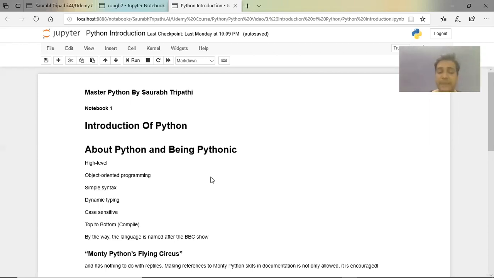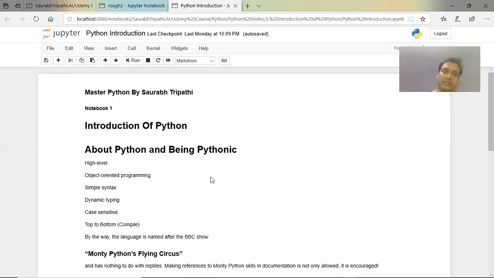Second, dynamic typing is there. In dynamic typing, we don't have to worry about providing the type of variable we are creating. We can directly assign the value. We don't have to worry about making it integer or float or whatever. It directly gets the idea the moment it gets the value. If the value is an integer, it's an integer variable. If the value is float, it's a float variable, and so on. I will also explain this in more depth when we start with the coding part.